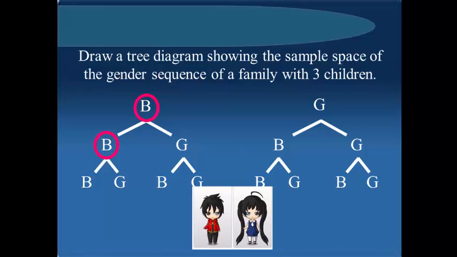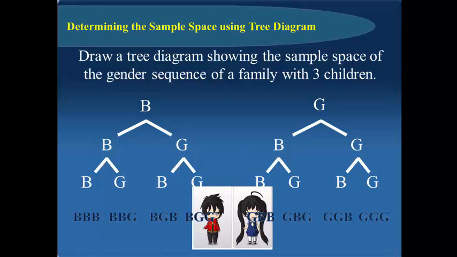So we could have 3 boys, 2 boys and a girl, a boy, a girl, and a boy, a boy, a girl, and a girl, a girl, a boy, and a boy, or a girl, a boy, and a girl, a girl, and a boy, or 3 girls. How many in the sample space? 8.